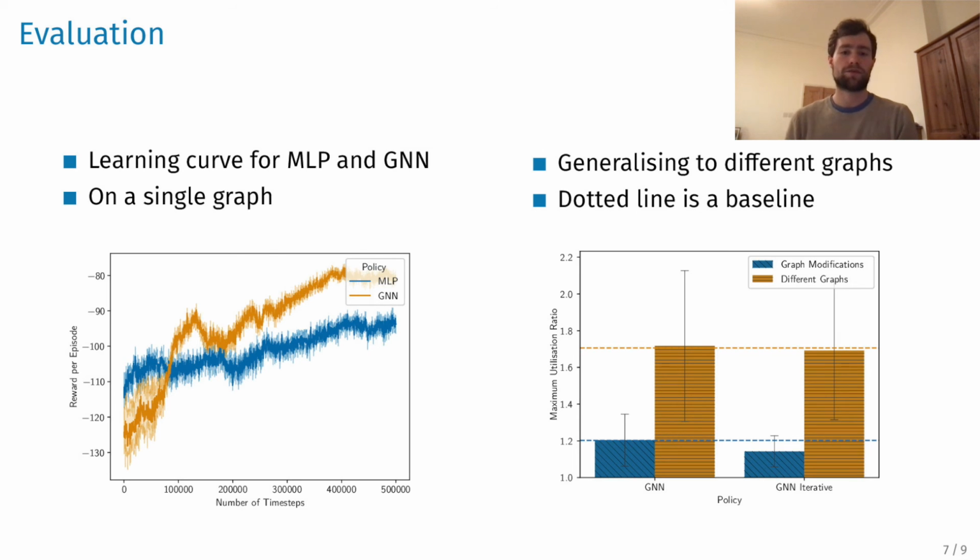We found that the GNN model tended to outperform the MLP one and would achieve this performance in fewer time steps. The second graph is one to actually demonstrate generalization. On this graph, a shorter bar is better, and the takeaway here is that an iterative method performs better, but that both policies can generalize and performed at least as well as the dotted line, which is shortest path routing used as a baseline for comparison.